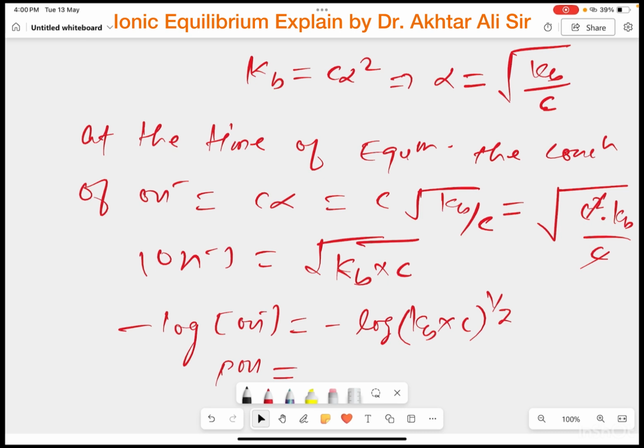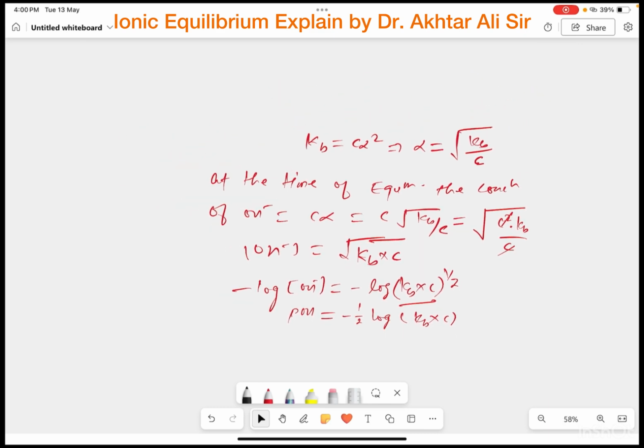Kb into C is like m, and 1 by 2 is like n. Log m to the power n, we know the easy formula, n log m. So this is minus 1 by 2 log Kb into C.